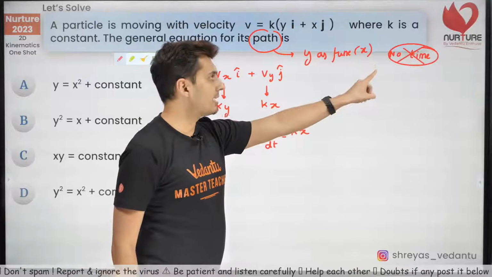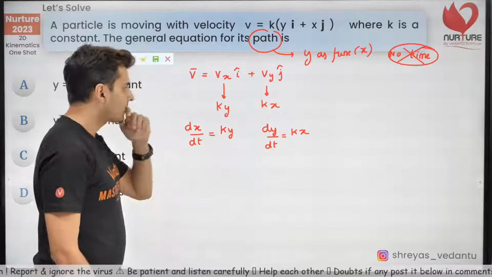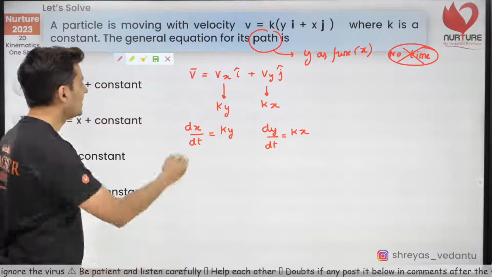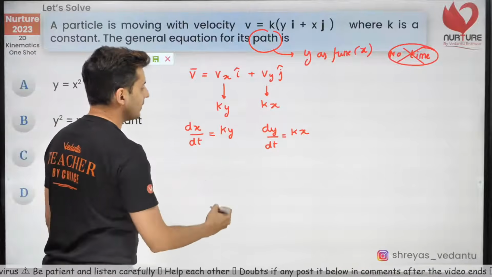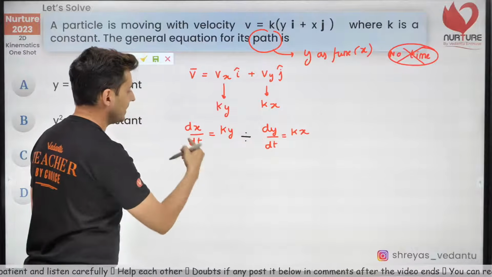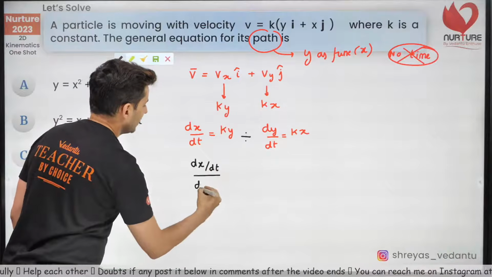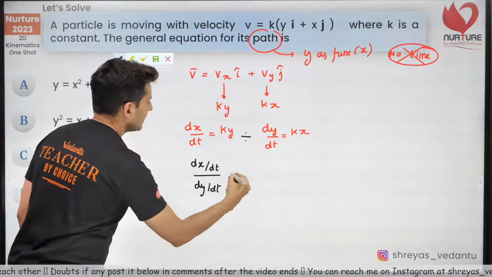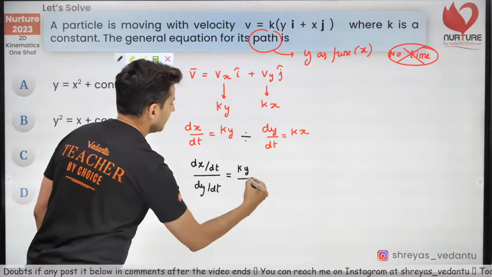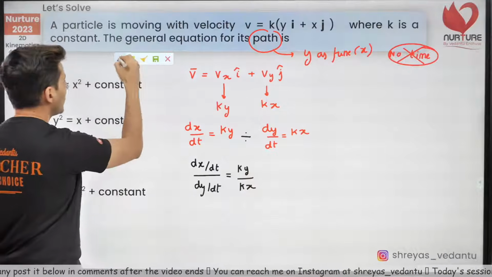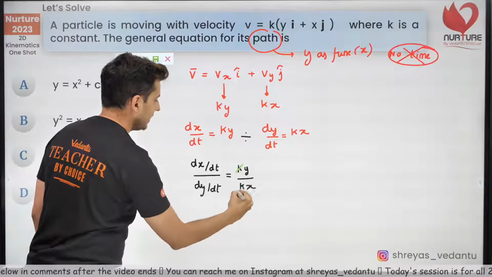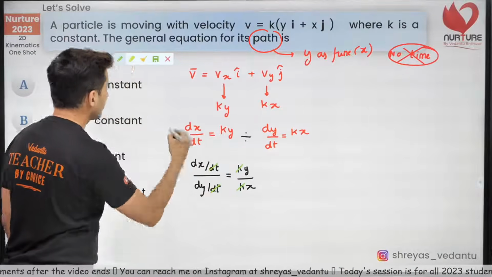Y should be a function of x, time should be eliminated. There is only one way I can think of doing this, and that is to divide both of them. Just divide both and see what happens. So dx by dt upon dy by dt will be ky divided by kx. You can clearly see what happens. K goes, dt also goes.